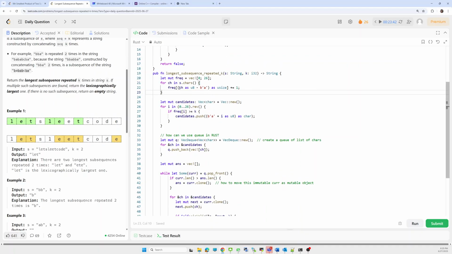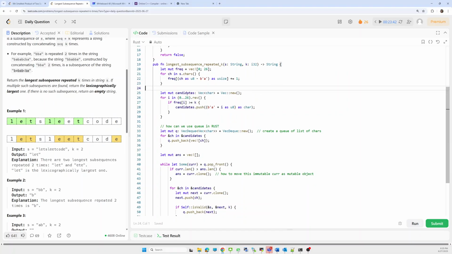Now just see, in Rust we have to do typecasting at each stage. So ch is typecast to u8, and we can typecast a as u8 and also b. It will be typecast to u8. Now what next? We have to find the candidates whose frequency is greater than or equal to k.